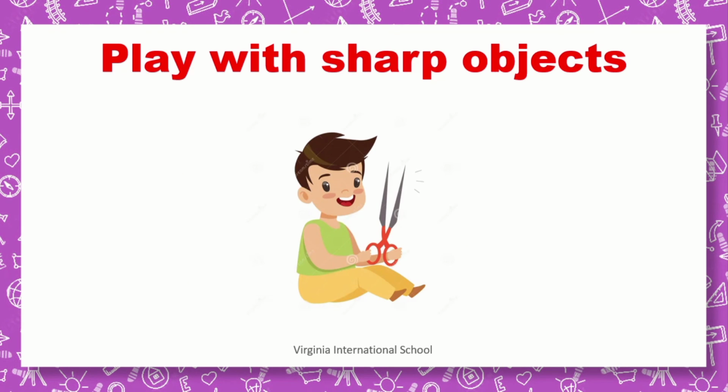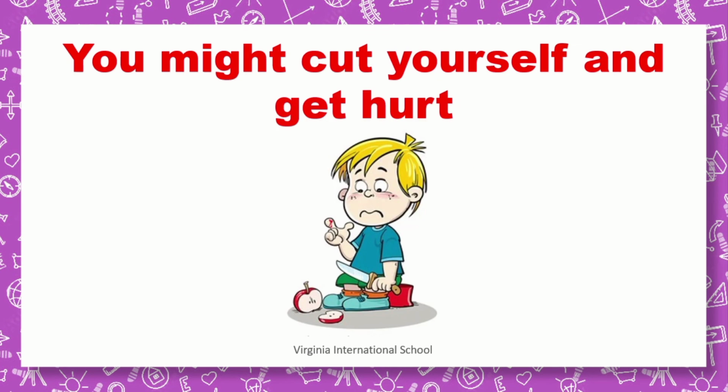Number 3 is you should not play with sharp objects. Why? Because you might cut yourself and get hurt. Playing with sharp objects that you should not touch is very dangerous. So like big scissors and big knives. Don't play with knives or scissors or any sharp objects so you don't get hurt.